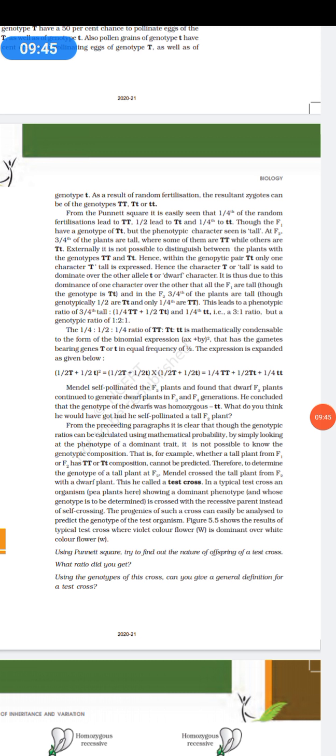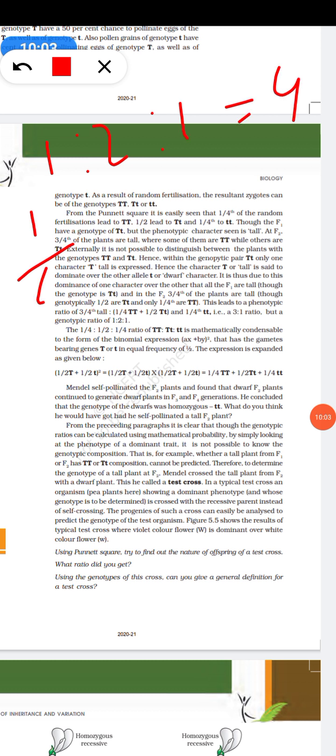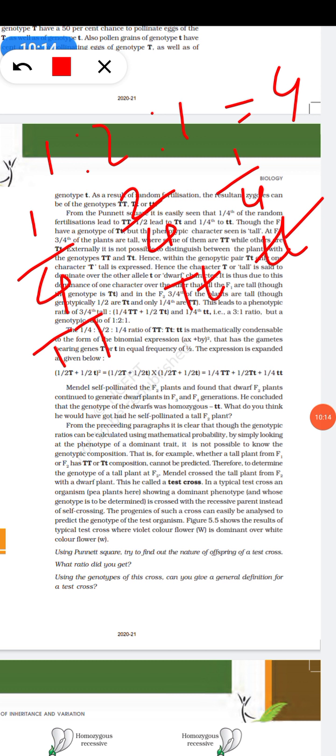So we have seen that we are getting the genotypic ratio as 1:2:1. So I can say how the division is taking place: 1:2:1, so totally we have 4. 1/4 of them will have capital T, capital T. 2/4 will have capital T, small t, and 1/4 will have small t, small t. So that is how it is happening.